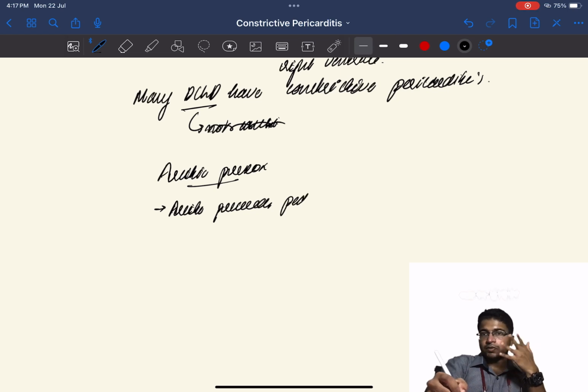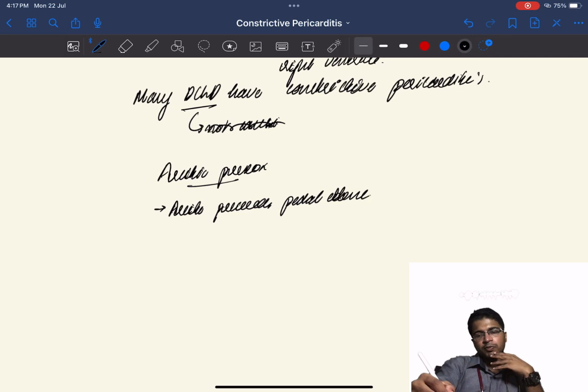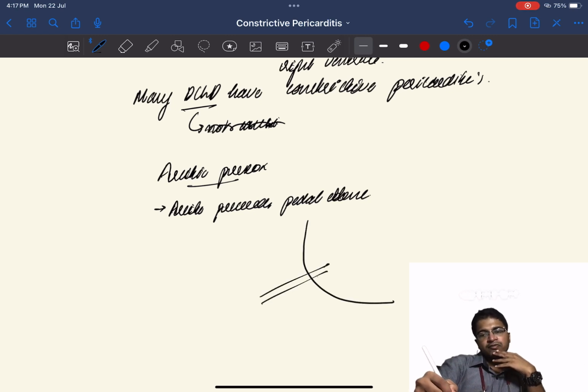So why is it so? The exact cause is unknown, but it is postulated that there is a branch of the hepatic vein which pierces the pericardium to drain into the vena cava.